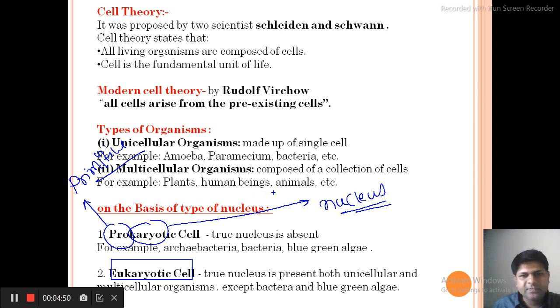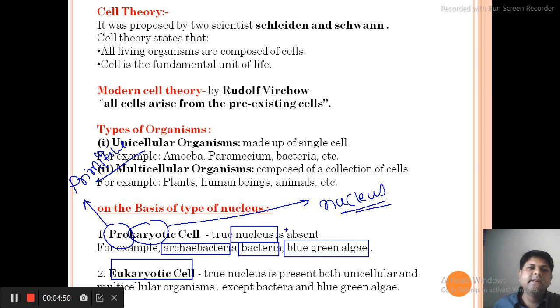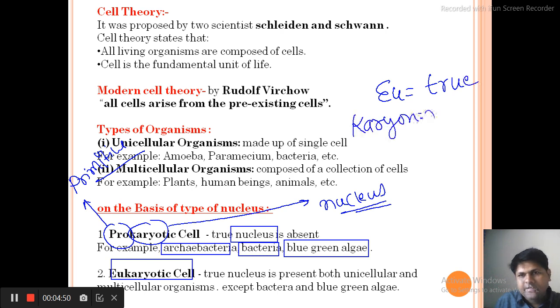So the definition of the prokaryotic cell: a cell with a primitive type of nucleus, where the true nucleus is absent. For example, archaebacteria, bacteria and blue-green algae are examples of prokaryotic cells. Now let us understand the meaning of eukaryotic. Eu means true and karyon means nucleus. So what do we mean by a true type of nucleus?